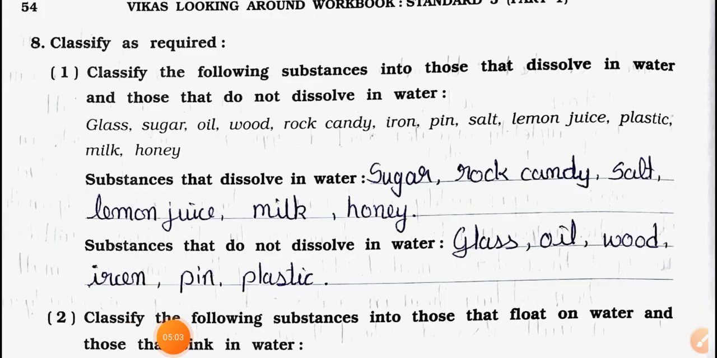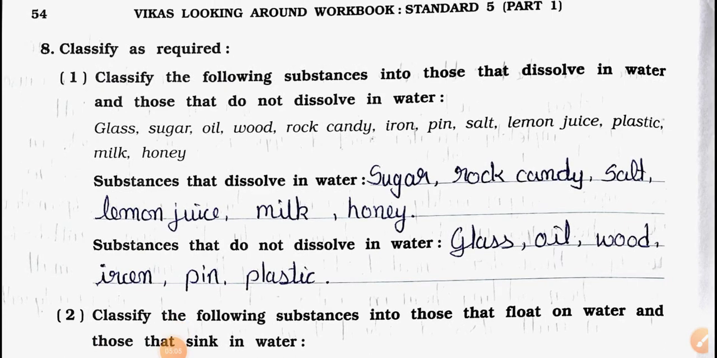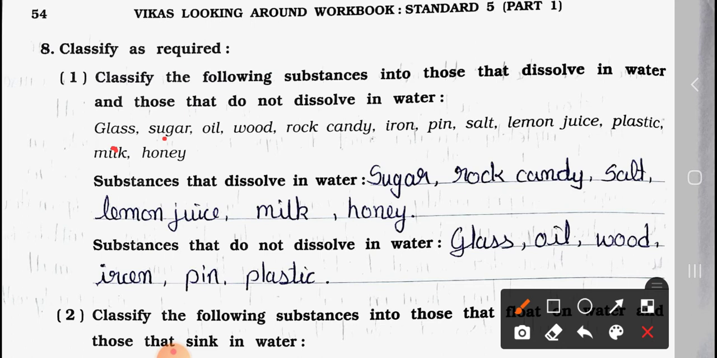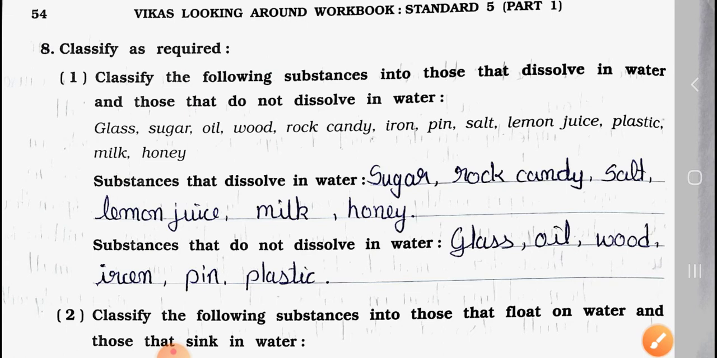Main question 8. Classify as required. Number 1. Classify the following substances into those that dissolve in water and those that do not dissolve in water. First of all, we will see the substances given: glass, sugar, oil, wood, rock candy, iron pin, salt, lemon juice, plastic, milk and honey.